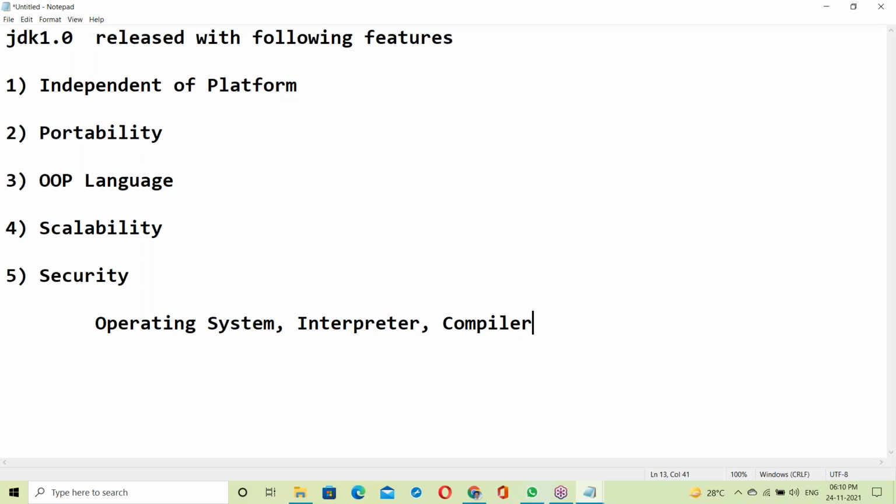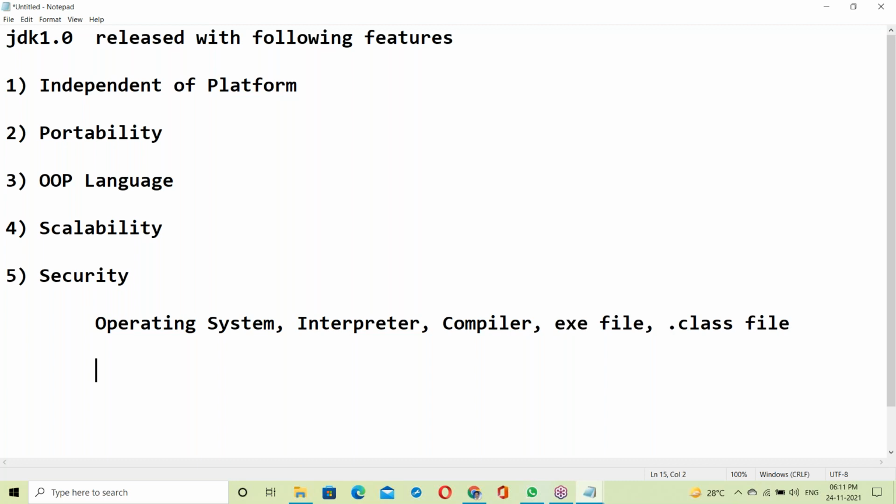Then exe file knowledge. What is an exe file? Next, dot class file knowledge. So we need OS knowledge, interpreter knowledge, compiler knowledge, exe file and dot class file.